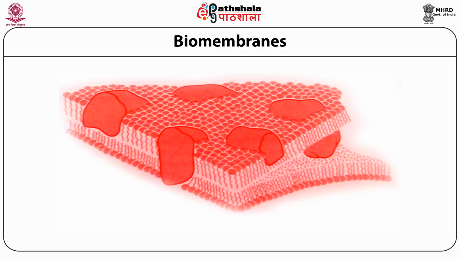Their fluid mosaic model also retained the bilayer concept. According to this model, phospholipid molecules are arranged in a repeating pattern to form bilayers. Each bilayer had a thickness of about 50 angstrom.